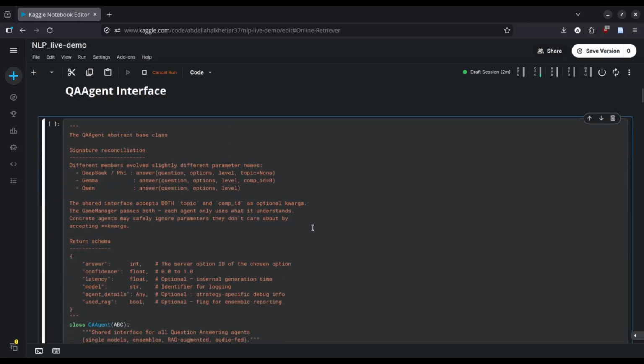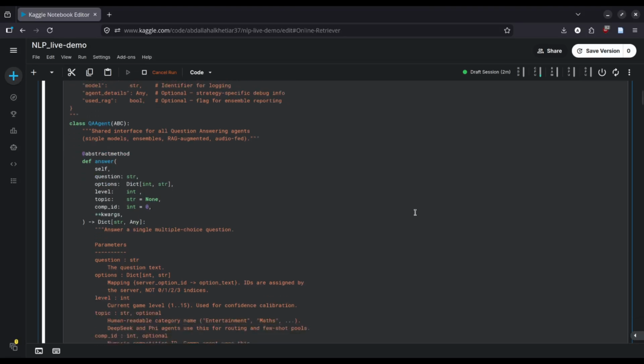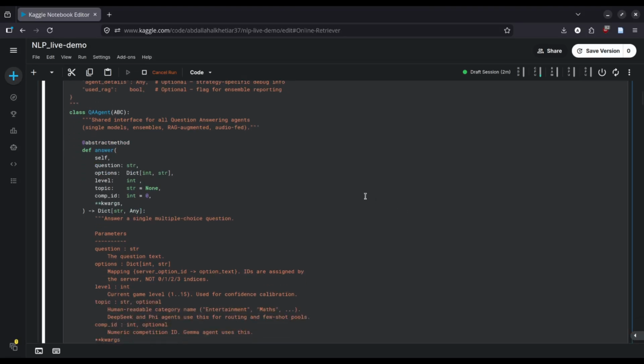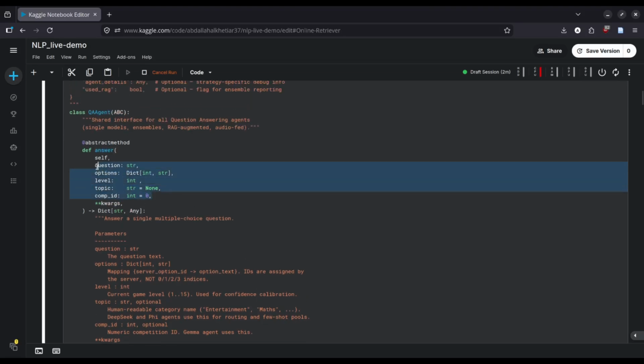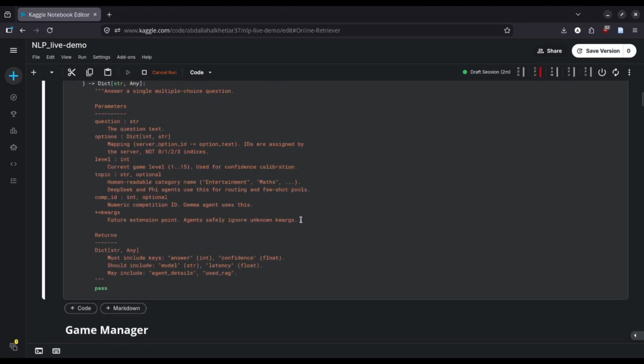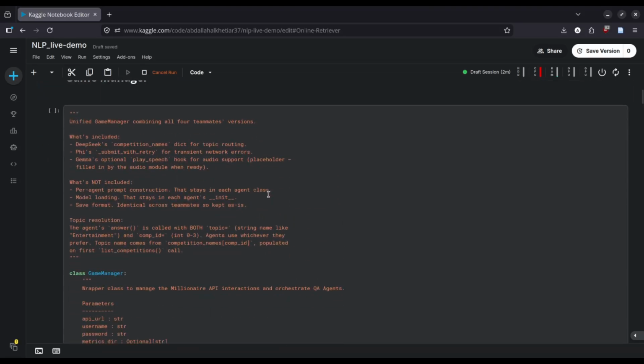Instead, QA agent, the question answering agent, provides the interface and an abstract class from which all the agents inherit, and they need to implement the answer method so that they are able to answer a given question and options to the requests of the game manager.